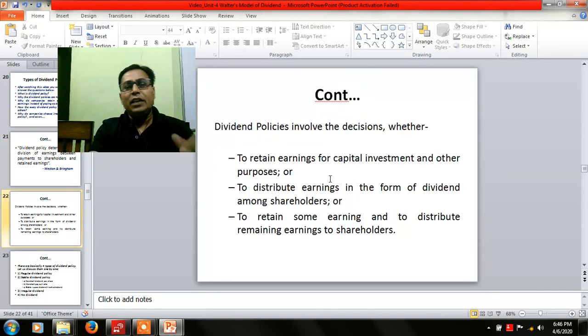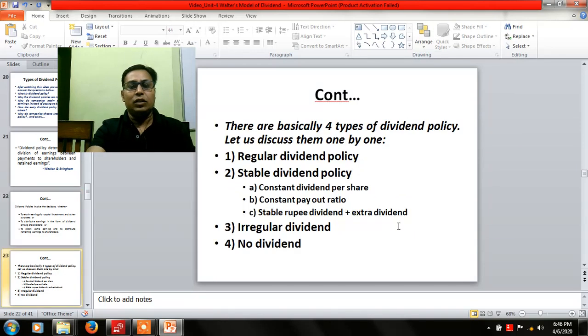Next, the dividend policy involves decisions whether to retain earnings for capital investment and other purposes, or to distribute earnings in the form of dividends among shareholders, or to retain some earnings and distribute the remaining earnings to shareholders. Basically there are 4 types of dividend policies: regular dividend policy, stable dividend policy, irregular dividend policy, and no dividend policy.